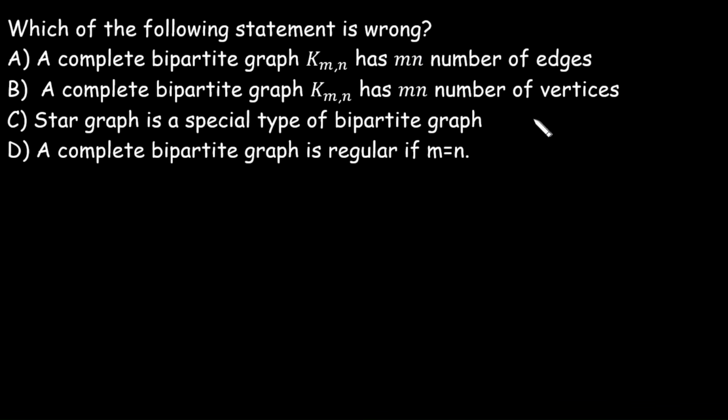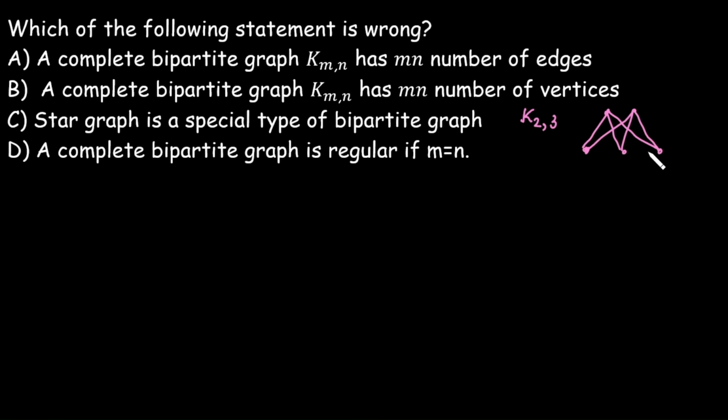Let's check it. In a complete bipartite graph, let's suppose K(2,3). It means 2 vertices in one set, 3 vertices in another set. These 2 vertices are connected with all the vertices of the other set.